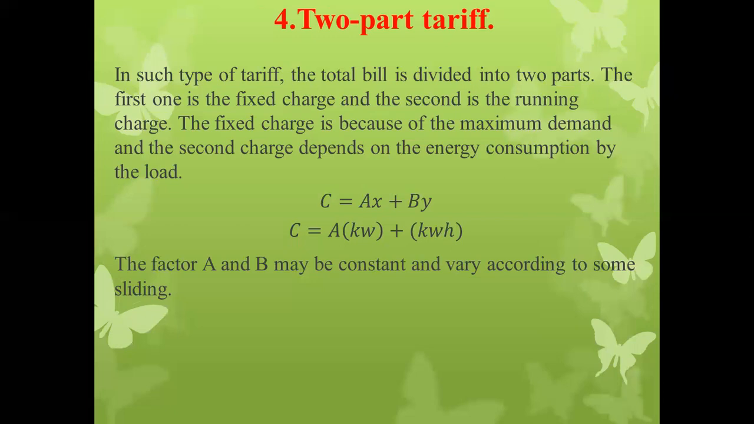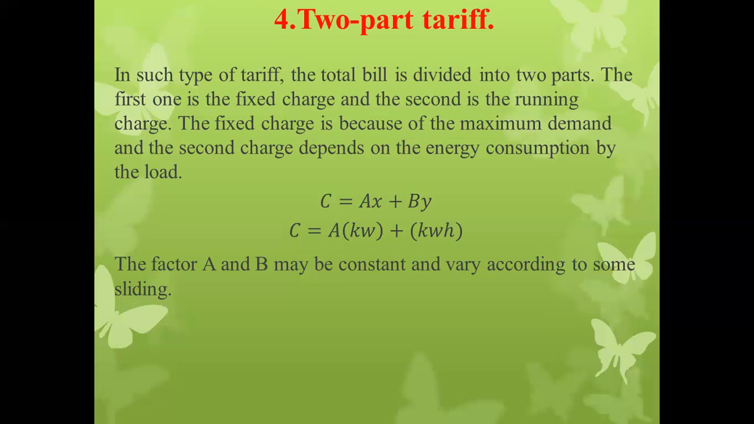So the formula for the two-part tariff is given by C equal to A to the suffix small x plus capital B to the suffix small y. C can also be represented as A into kW plus B into kWh. The factors A and B may be constant or vary according to some slidings.